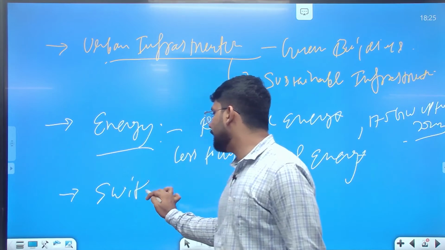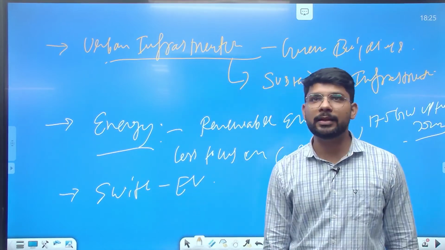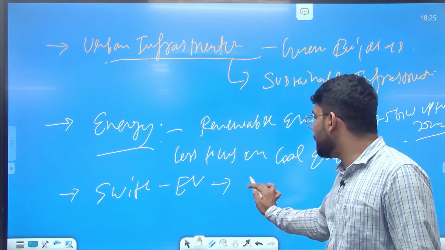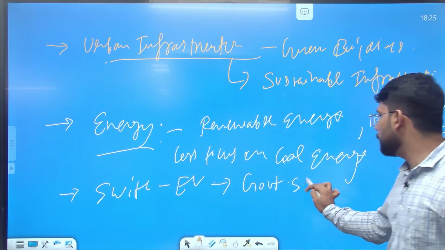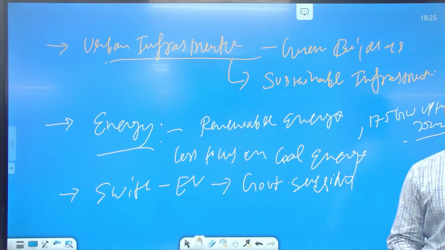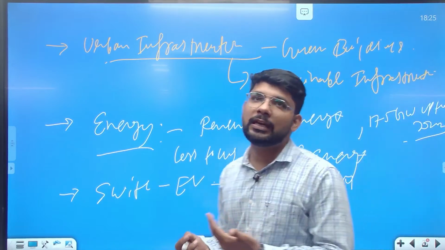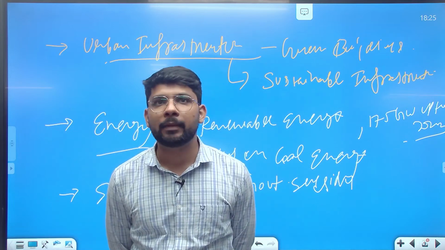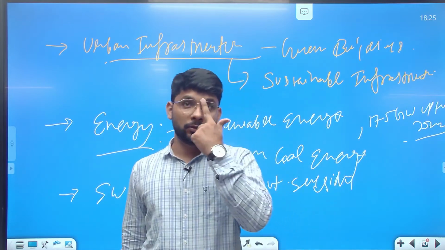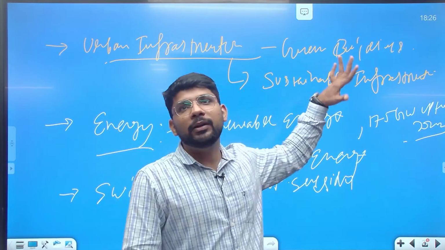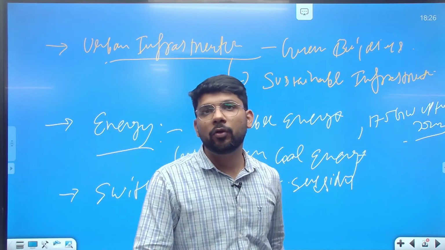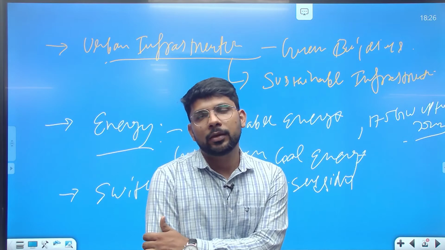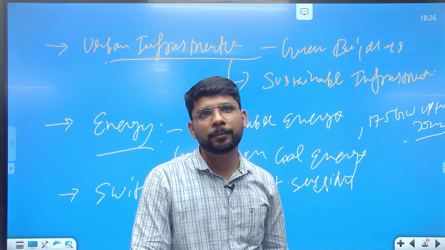Switching toward electric vehicles can be the next point. The government can provide subsidy for electric vehicles. You can give the example of the FAME schemes by the government of India, for faster adoptability of electric vehicles. So you can write about these government initiatives when you're writing about what measures can be taken for reducing global warming and greenhouse gases. These are some of the examples you can write in your answer.